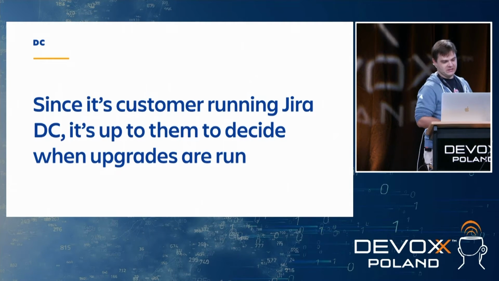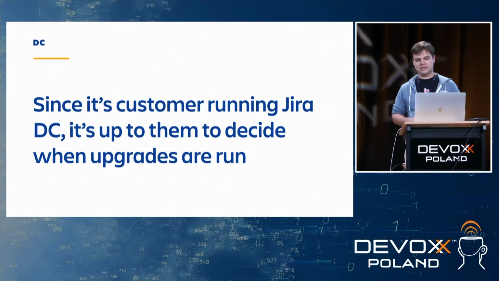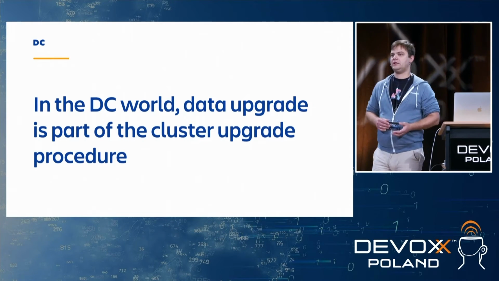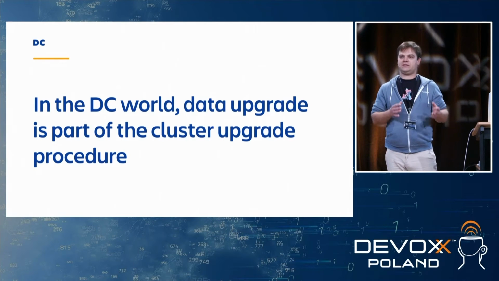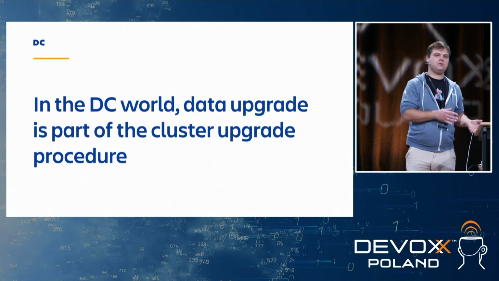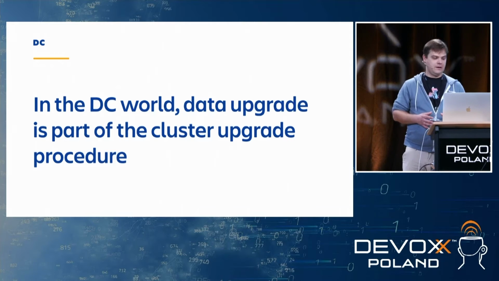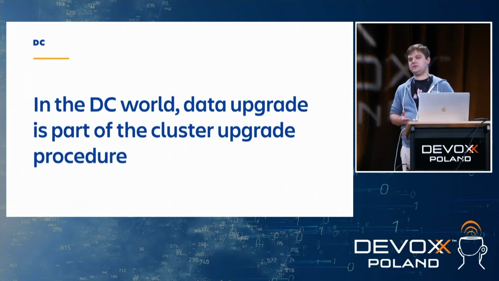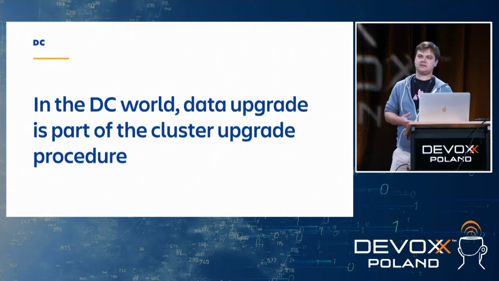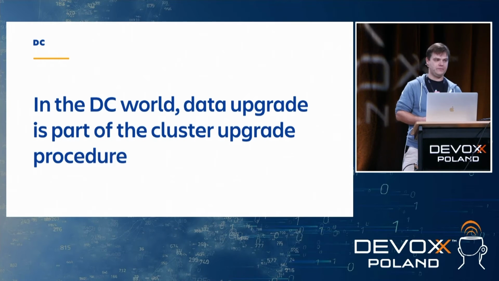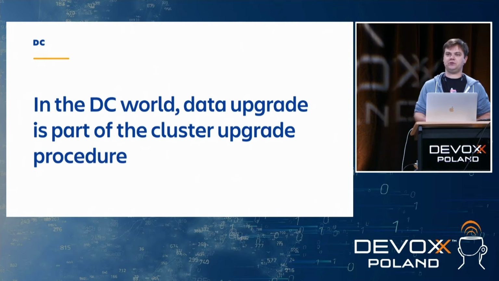So in case of DC, since it's customer run Jira, it's up to them to decide when upgrades are run, but there's one caveat here. In this world, data upgrades are part of the cluster upgrade procedure. So when you upgrade Jira DC to a newer version, the data upgrade will be part of this procedure, right? So when the version of Jira changes, we actually run upgrade tasks as part of the startup of the first node that is upgraded in the cluster of Jira DC.